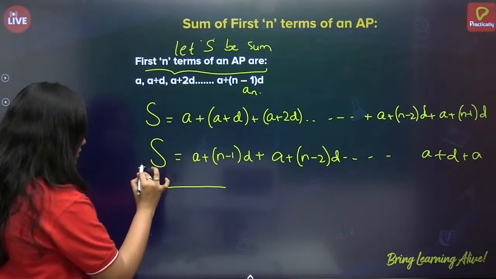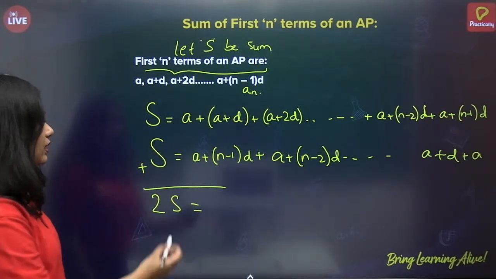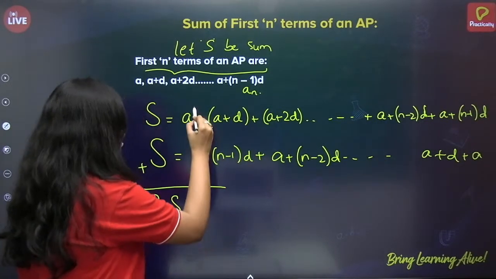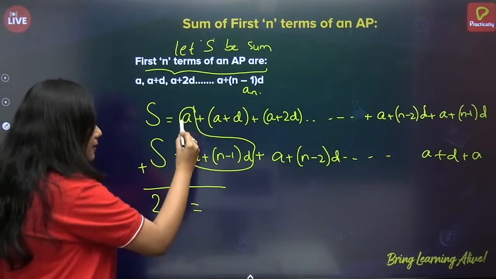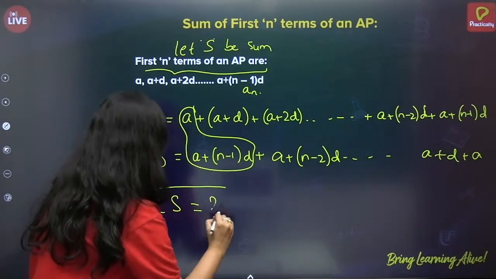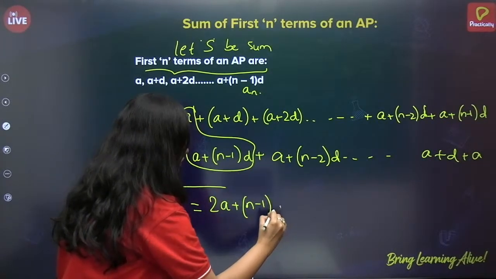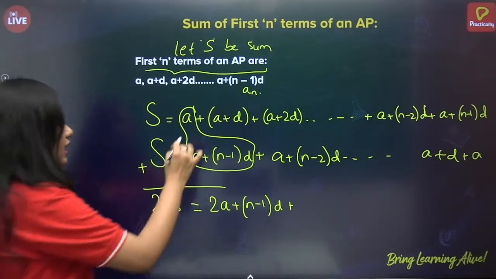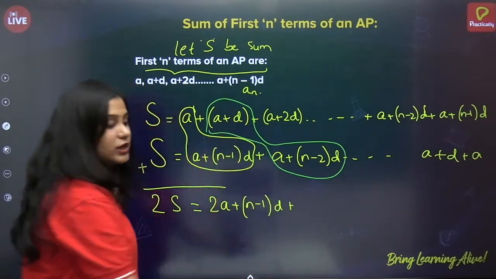S plus S is 2S, correct? Now let us add these. What we'll get? a plus a is 2a, so 2a plus n minus 1 into d. Correct? Now we will add a plus d plus a plus n minus 2 into d.